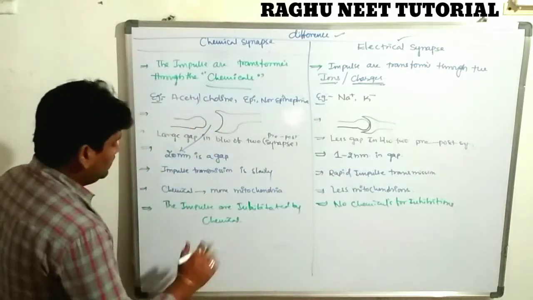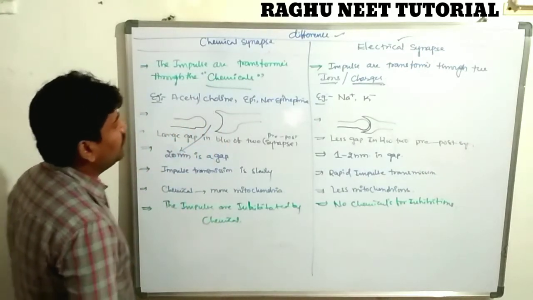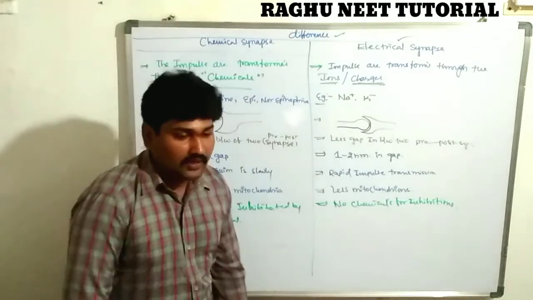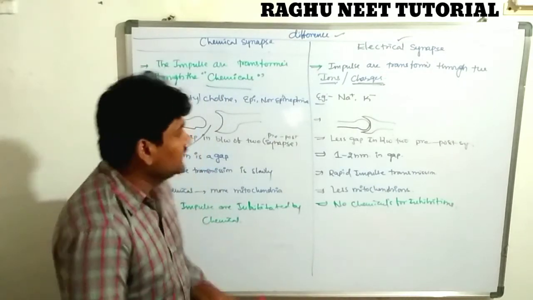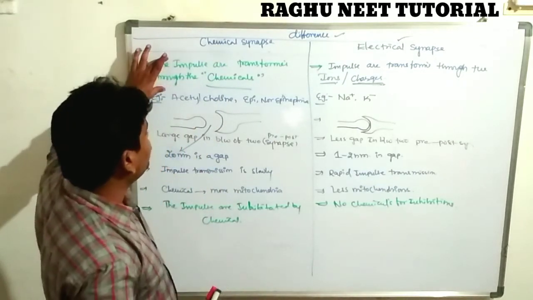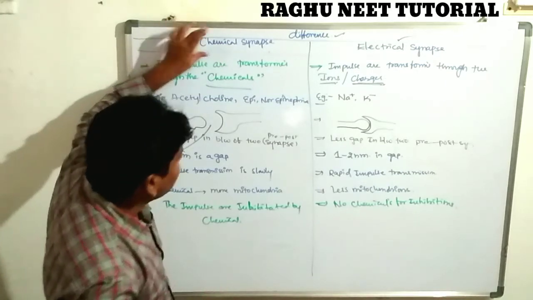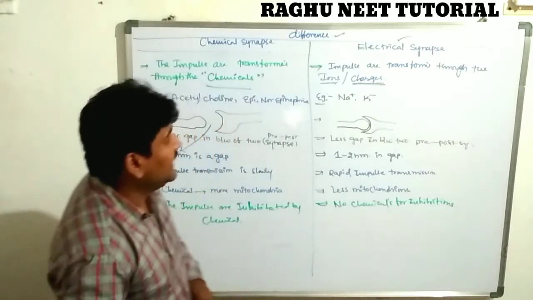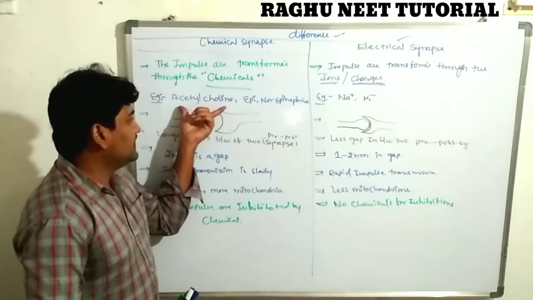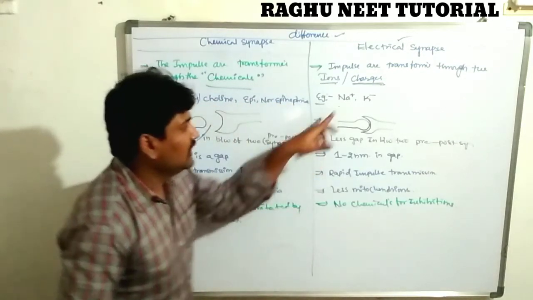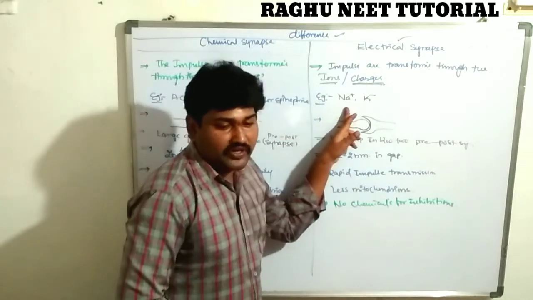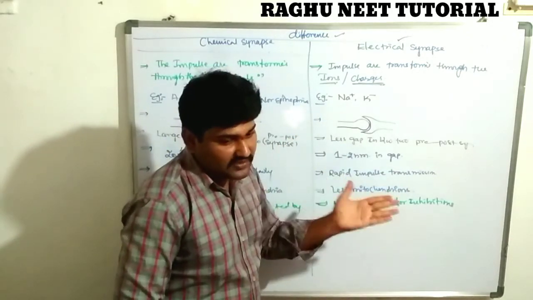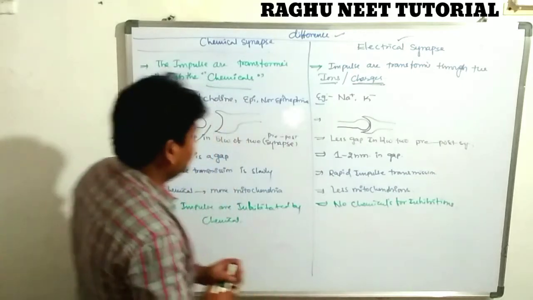This is the information about the difference between the chemical and electrical synapse. The impulse transmitted through chemicals is known as a chemical impulse. The impulse transmitted through ions or different types of charges is called an electrical impulse. The chemicals are acetylcholine, epinephrine and norepinephrine. The electrical synapse has two different types of charges, sodium and potassium. Outside there are positive charges and inside negative charges.